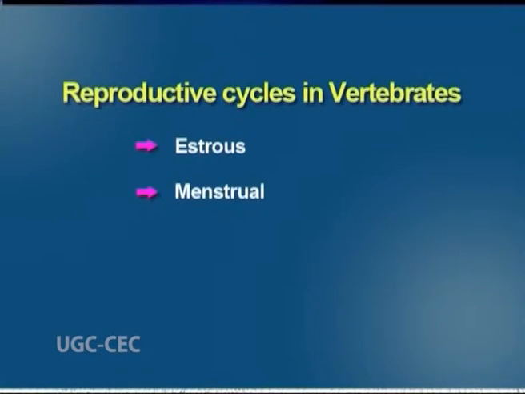Female reproductive cycles involve periodic release of a mature ovum through ovulation. Female reproductive cycles are subject to cyclic changes in reproductive activity. There are two types of reproductive cycles in vertebrates, estrus and menstrual.